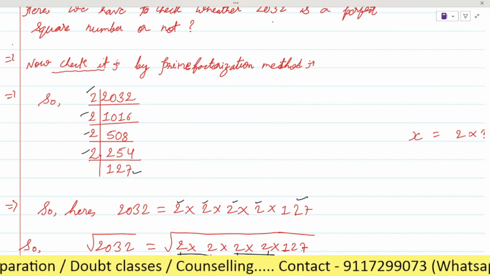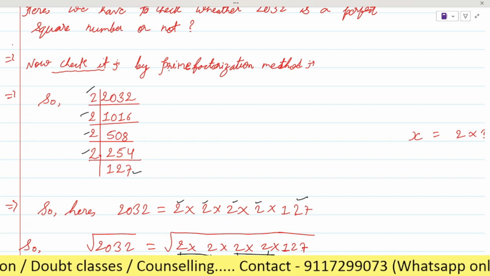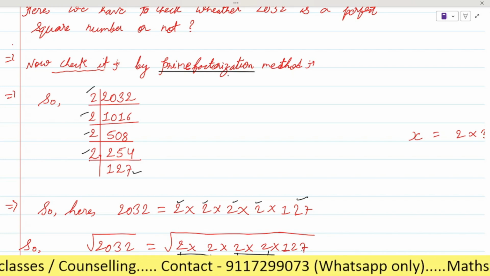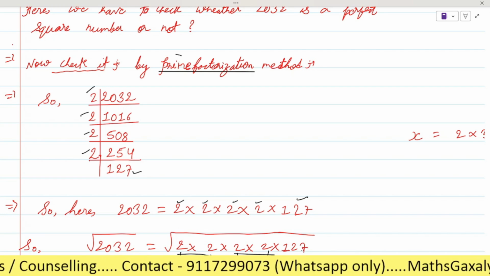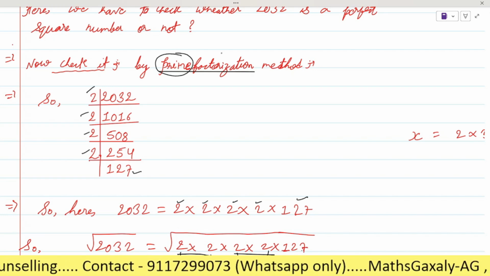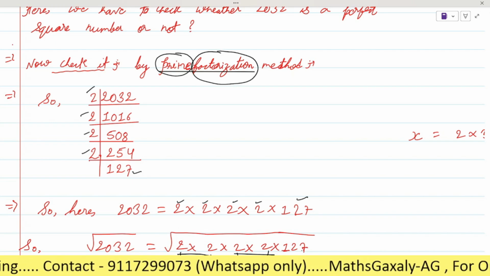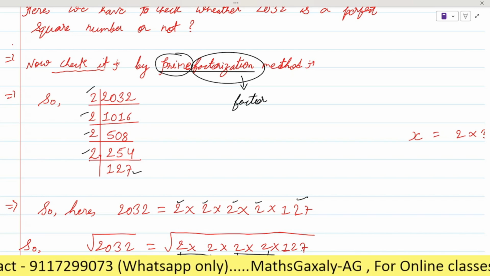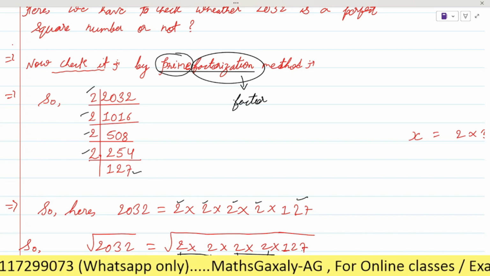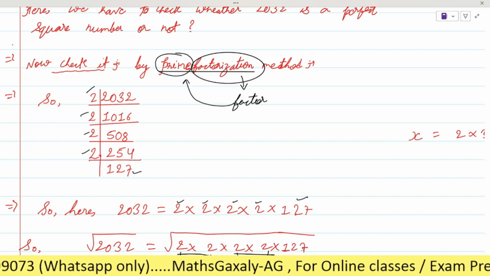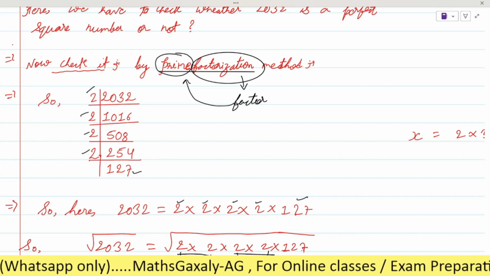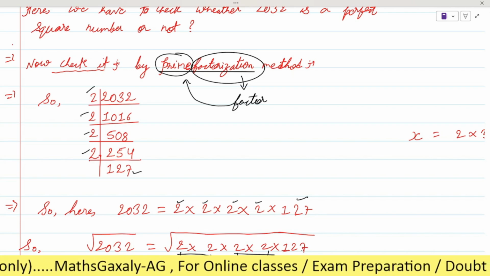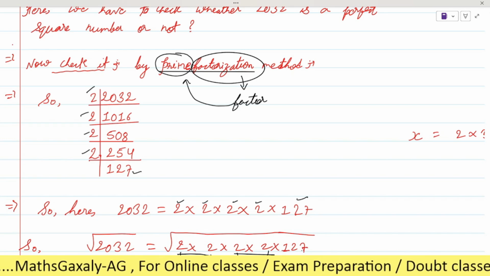as you can see, the concept or the meaning is already hidden in the name. What is the name of this method? Prime factorization. The two words are hidden here. The first one is prime, the second one is factorization. Factorization means we have to find the factor, and that factor will be in the form of a prime number. Is it clear now?